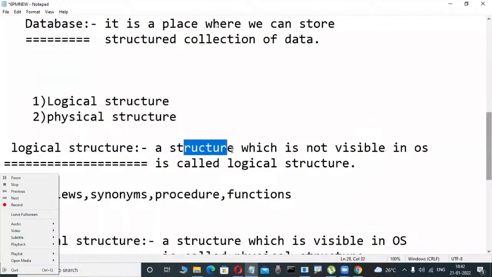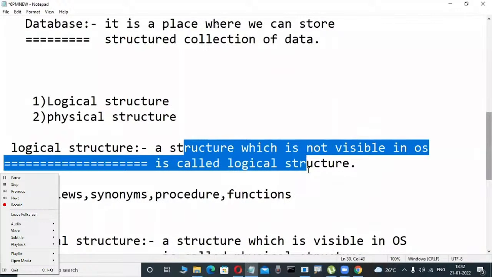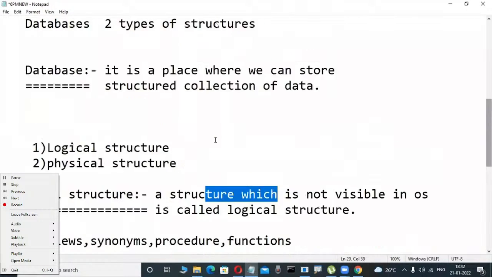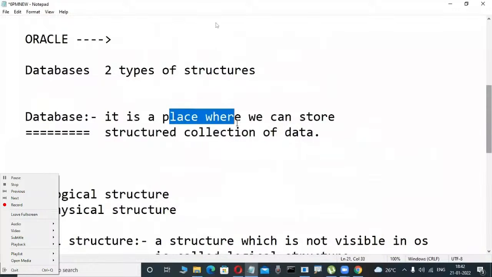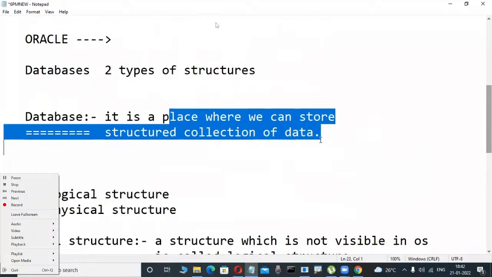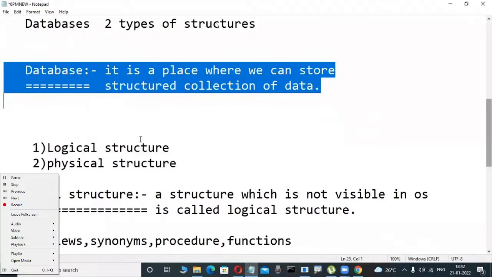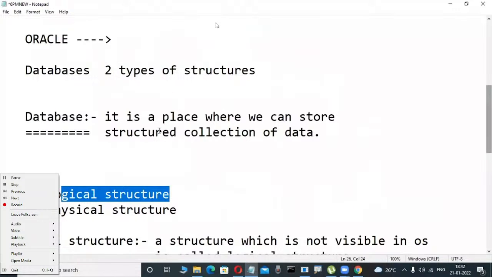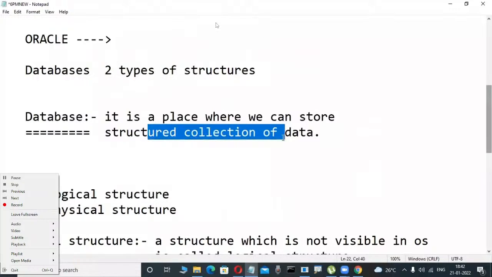It is a place that stores a structured collection of data. If I tell them that, I am immediately rejected. Why? Because this is the developer definition. Developers are logically good. A table is nothing but a structured collection of data, and they have that idea. Maybe from their point of view it is not a problem.